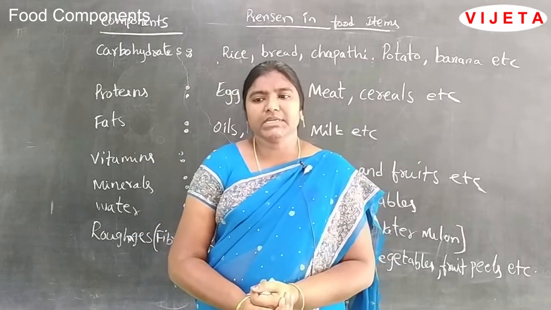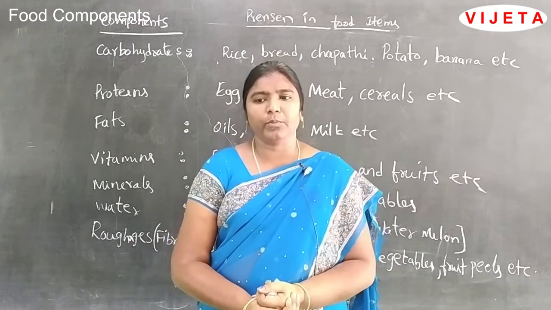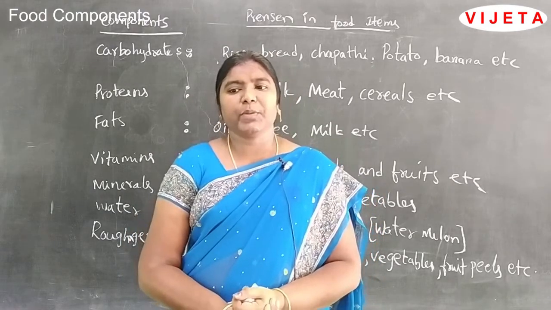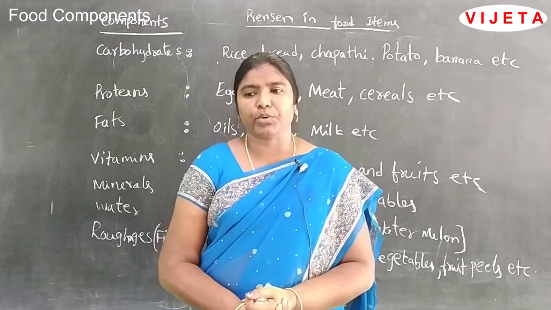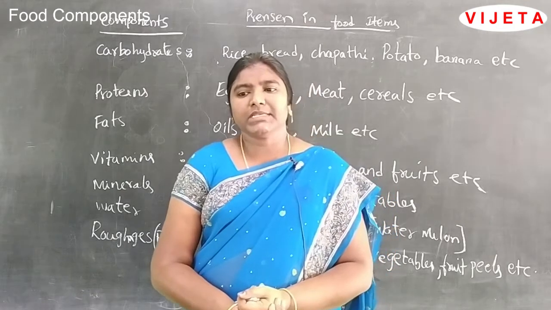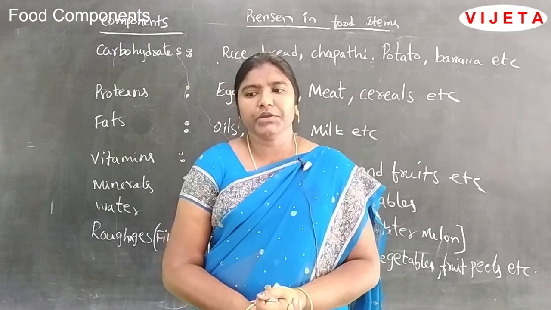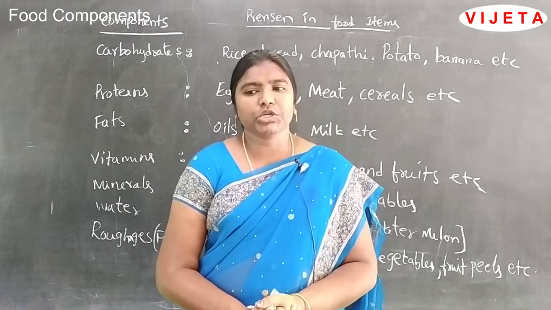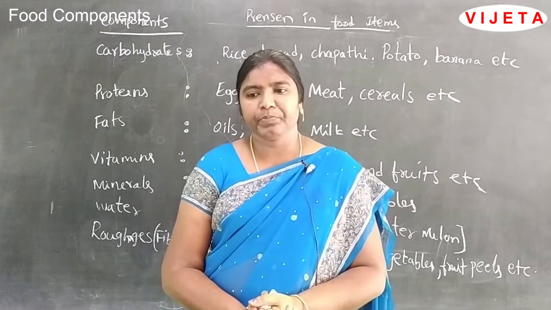So, fibers that are present in different kinds of fruits and vegetables are also a component of food. We must prepare a healthy food containing all the nutrients in proper proportion. That means equal ratios. We should not give importance to taste and appearance.